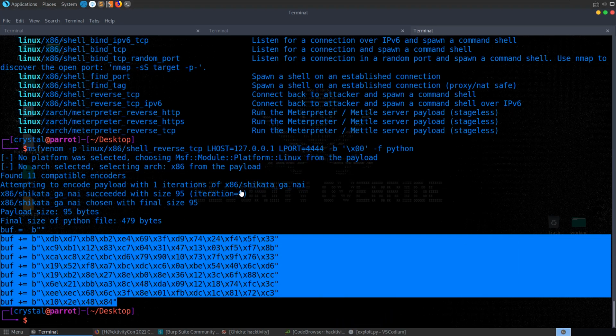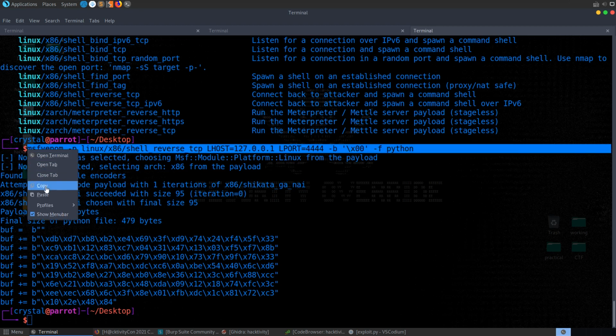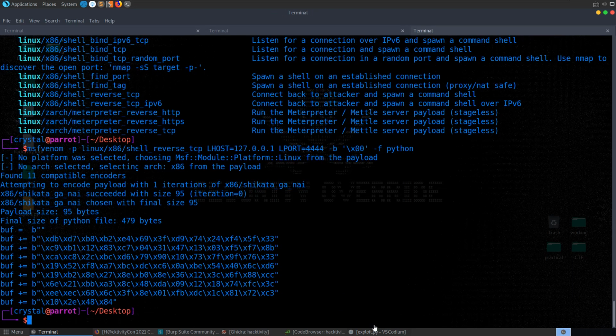We might want to take a copy of the payload command that we used and insert it into the comments, so that if anybody else finds this exploit and they want to recreate it, they know what this shellcode is referring to. And let's try and save that.